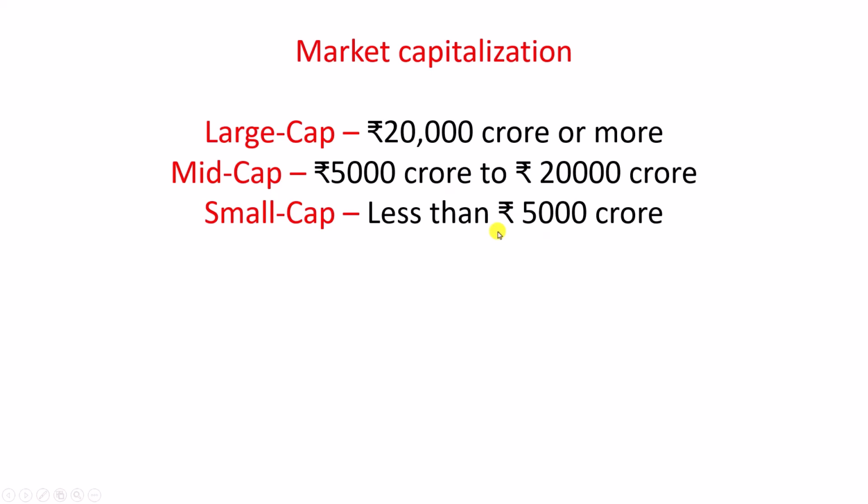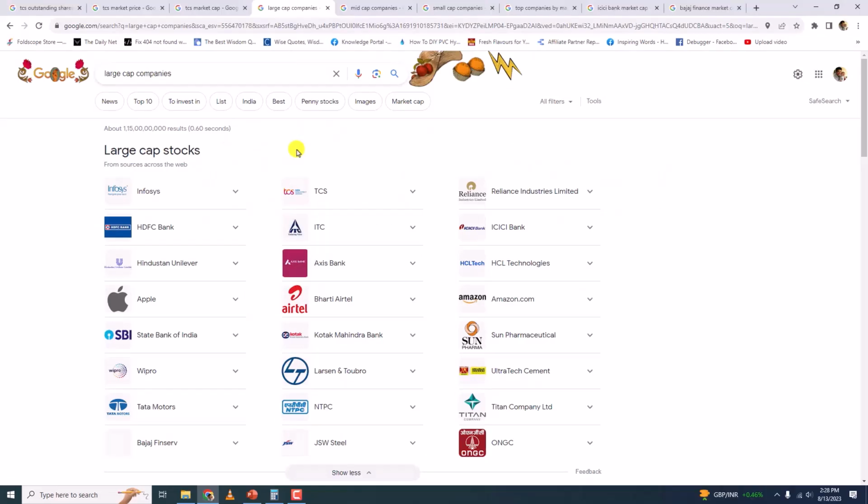Now let me go to my desktop and show you the calculation of market capitalization. If you go to Google and search large cap companies, you'll get a list of all the companies which fall under the category of large cap.